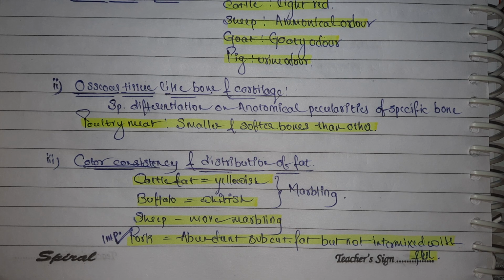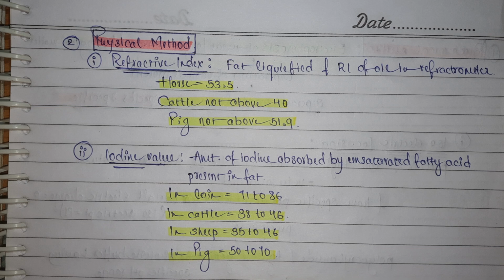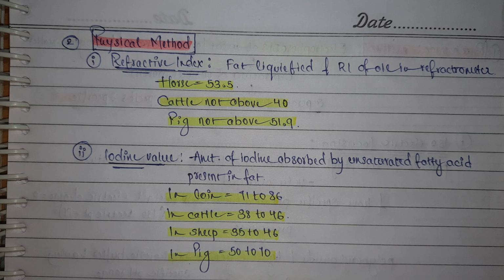The next thing we will discuss is the physical method of meat speciation, of which there are two types: one based on the refractive index and the other based on the iodine value. First, for the refractive index, we extract the fat from the meat and liquefy it, and the refractive index of the oil is measured in a refractometer. The refractive index for each species will be different. Horse will have 53.5, cattle will not have more than 40, and pig will not have more than 51.9.